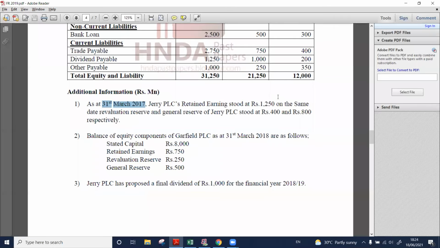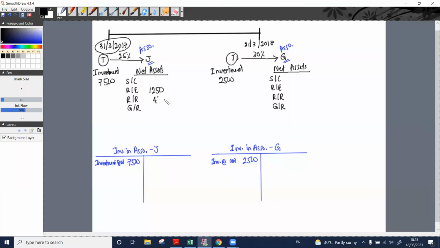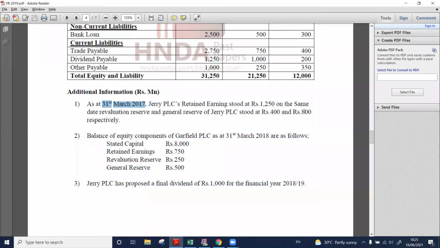And on the same date, revaluation reserve and general reserve of Jerry PLC stood at 400 and 800 rupees respectively. Revaluation reserve at the acquisition date was 400, right? What about general reserve? 800.